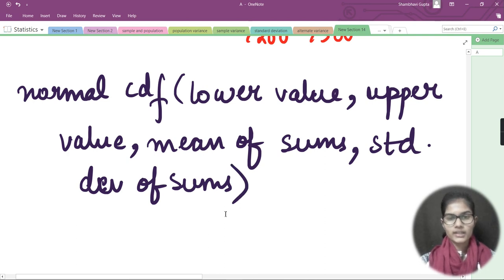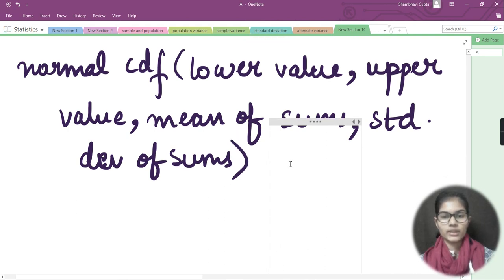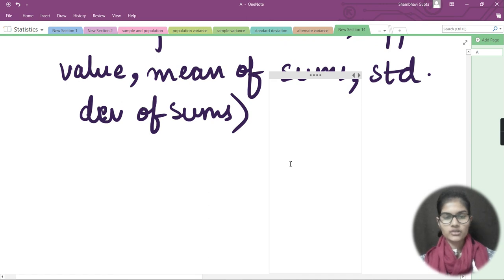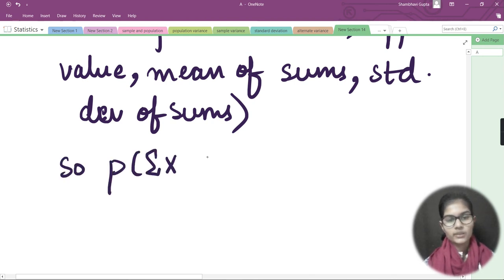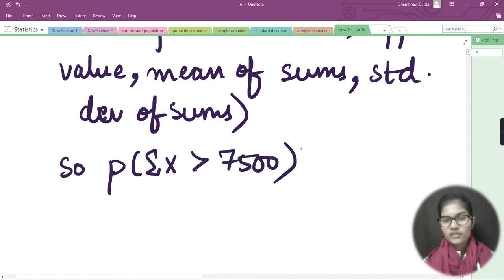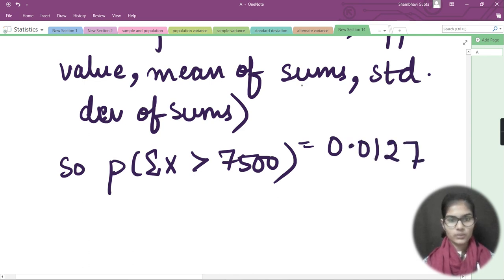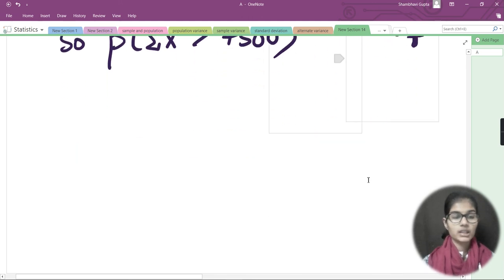Now what can I do? I can put all of the values in and calculate. In this case I'm not going to put in all those things and calculate it; you can do that on your own. I'm just writing the final answer. So P of X greater than 7500 is 0.012. When you put the values in and calculate, you will get this output, because I have already told all of these things previously, so I'm not going to repeat that here. This is done.